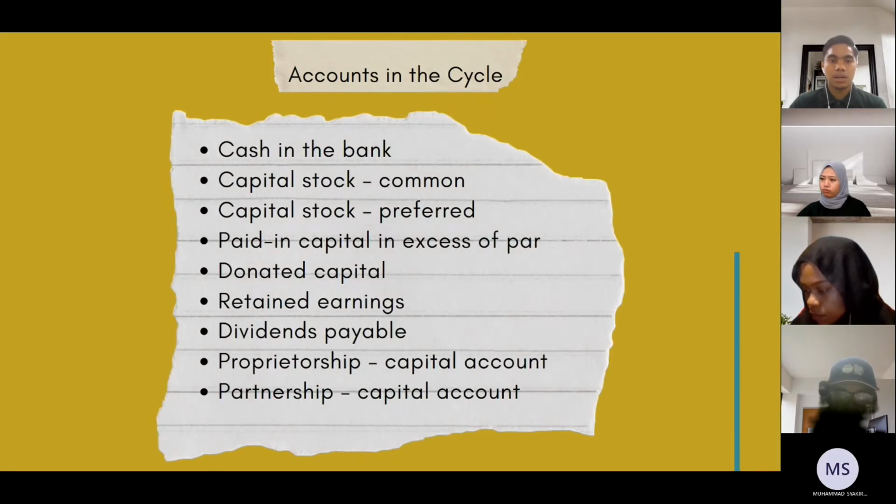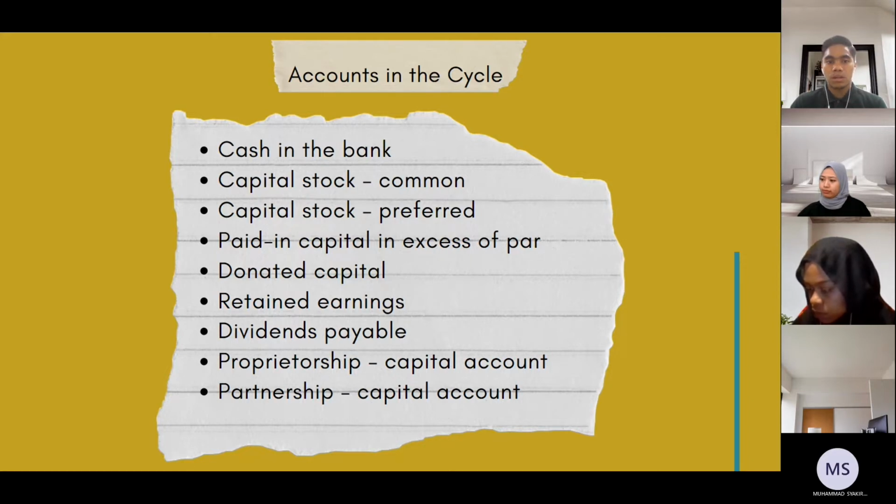Okay, cash in the bank. The total of all coins, money, and cash items that have been put on deposit at a bank or other type of business. Capital stock common, and ordinary share is a type of equity instrument that is lower than all other types of equity.